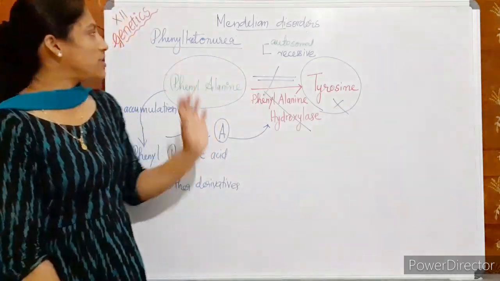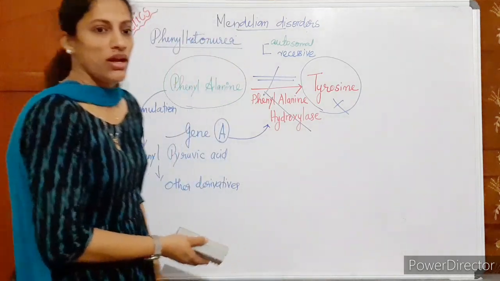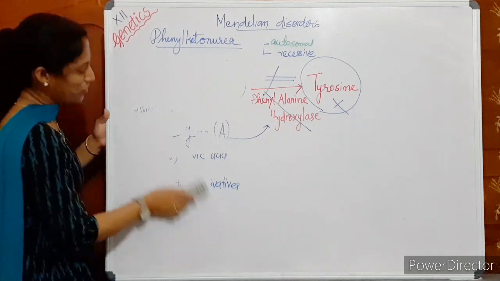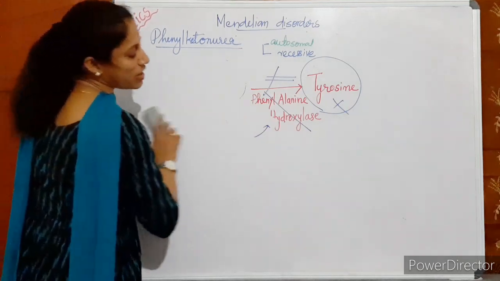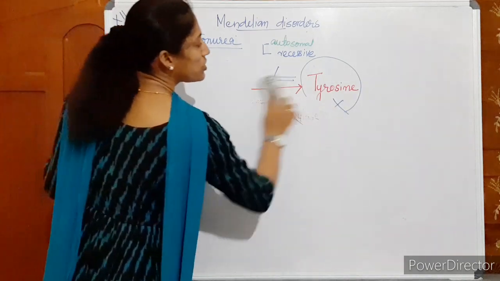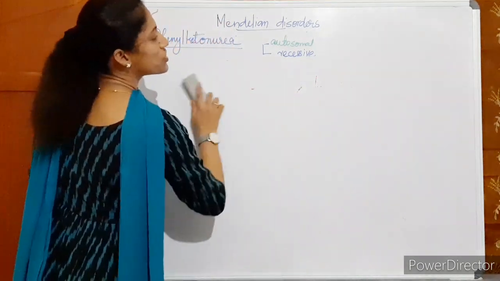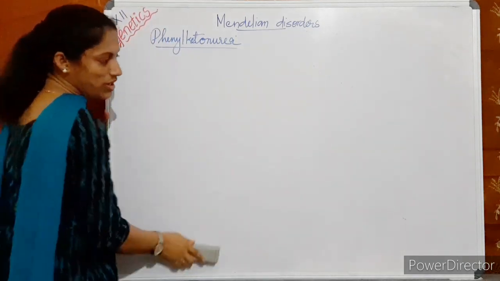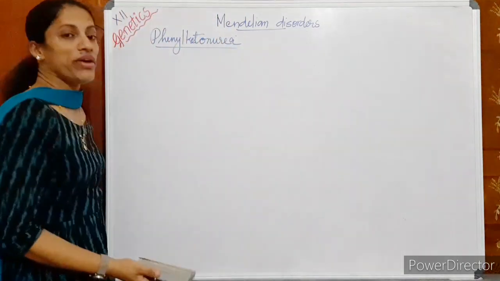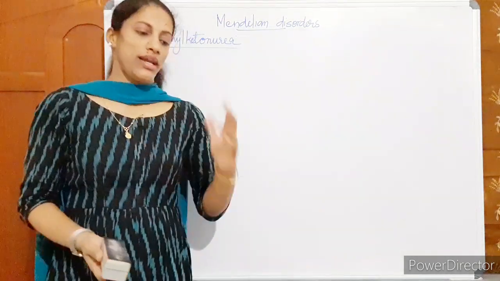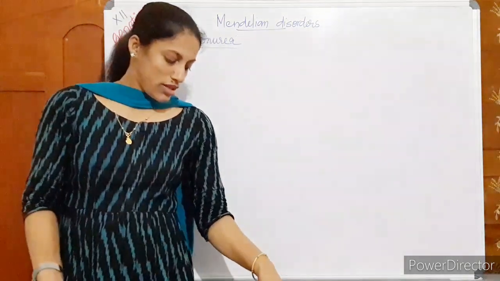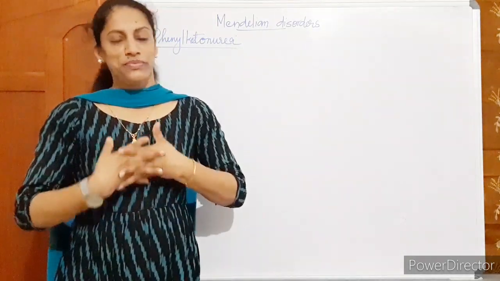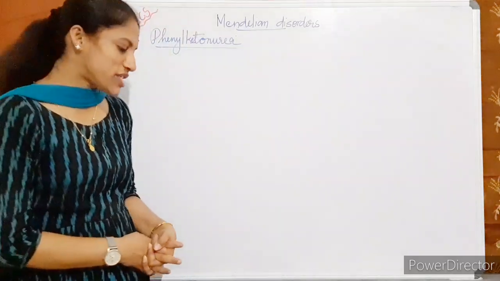Okay, that is about the disease phenylketonuria. I think that also is clear. Just remember that if a metabolism is affected by a mutation, the substrate is accumulated and no products are formed. Then that accumulated substrate is creating even mental retardation. The intellectual capacity will be lost. I mean, there won't be enough intellectual development for the patients. Is it okay? If so, we will discuss the last one.